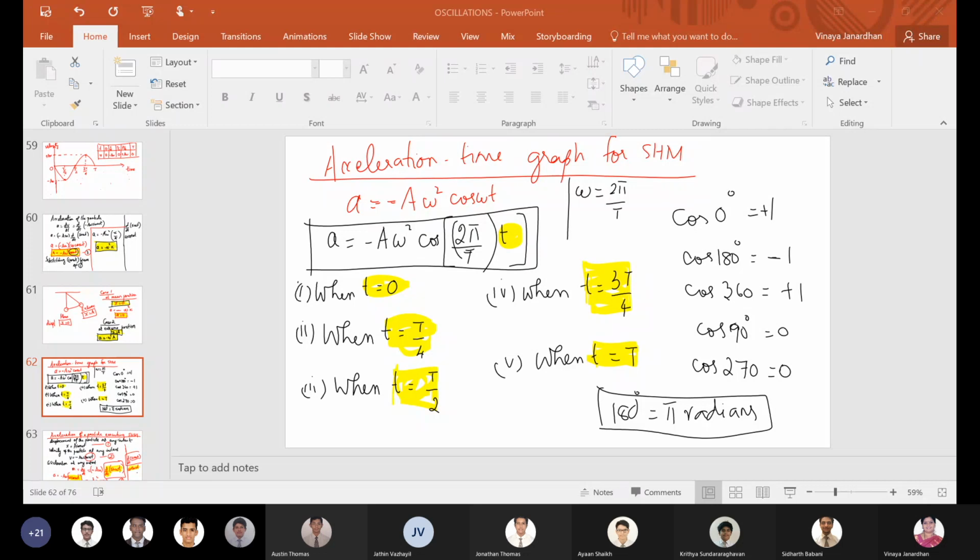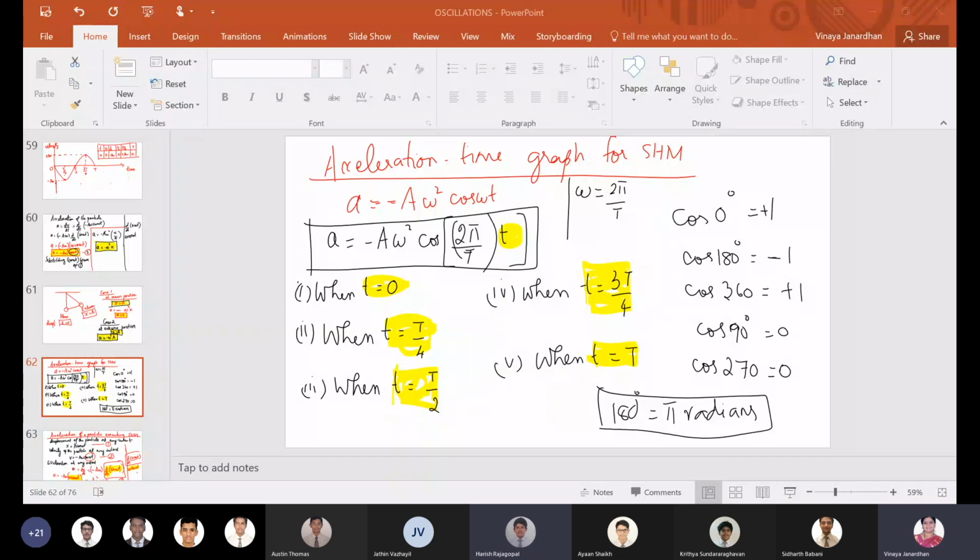Austin, what is the answer for the first one? Harish, okay, tell me. Ma'am, for t equal to 0, it will be cos 0, and cos 0 is 1. So it will be minus A omega square.